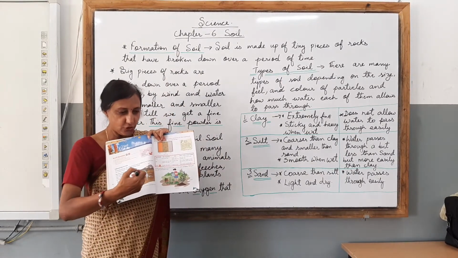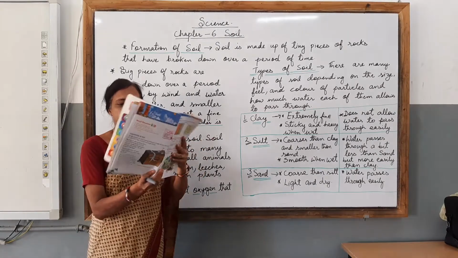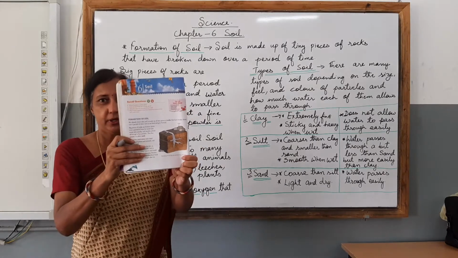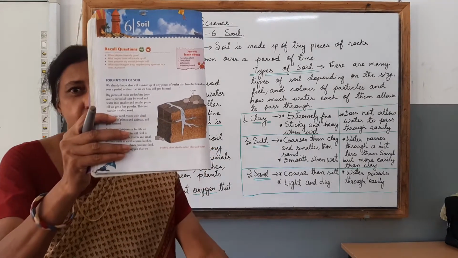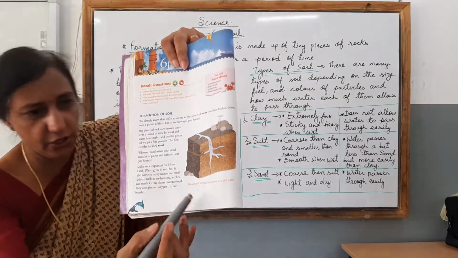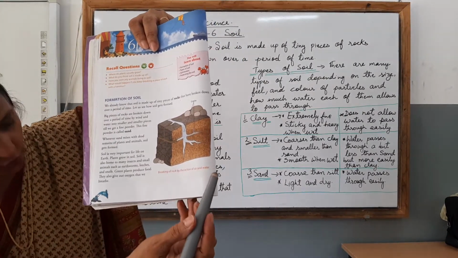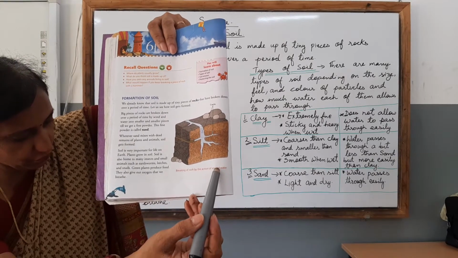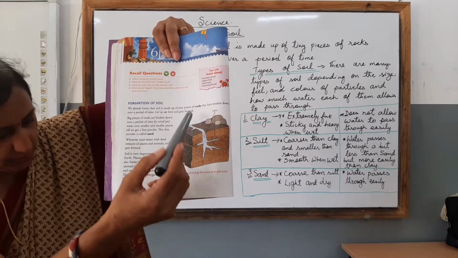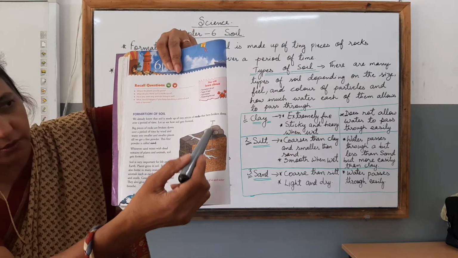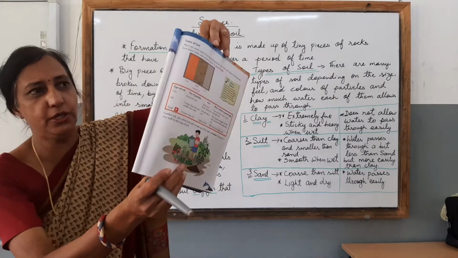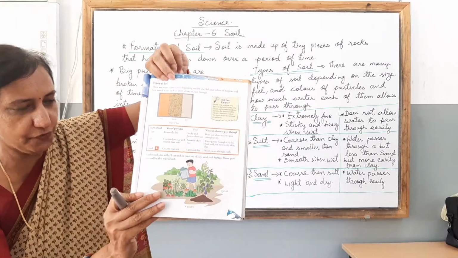And children, you must observe the picture given here of the soil and how it is formed. Here I will try to bring the picture near to the camera for you to understand the breaking of rocks, children, the breaking of rocks by the action of air and water. So children, here you can see the cracks being formed in the picture, within the rock. Then children, we are moving on to the next topic, that is the types of soil.